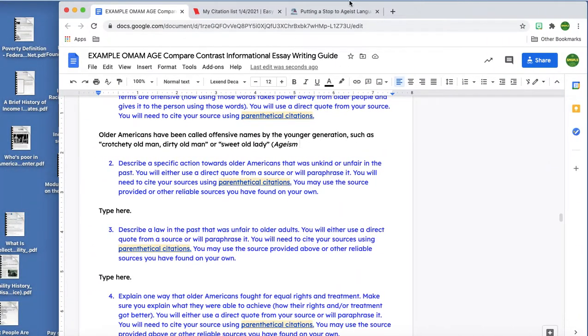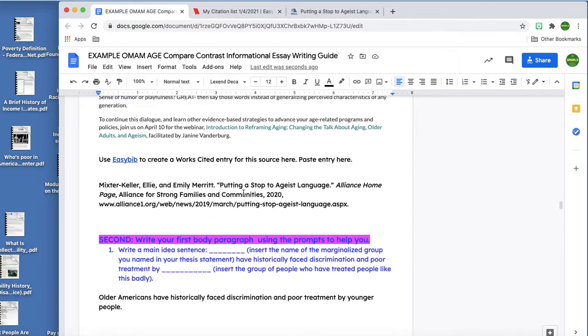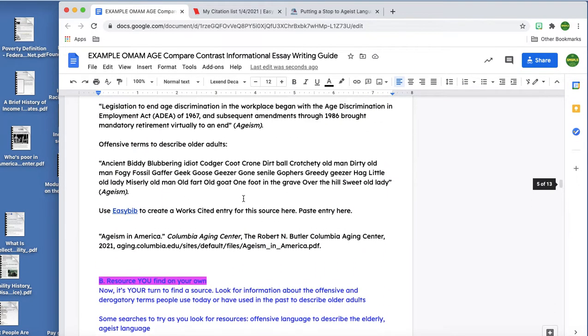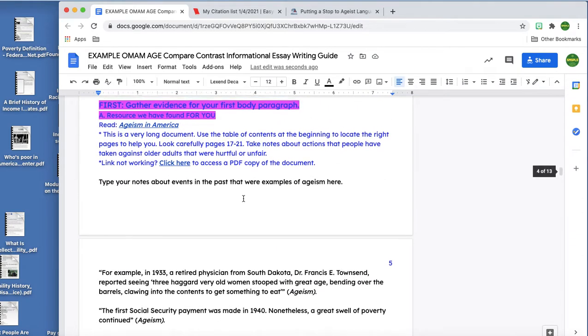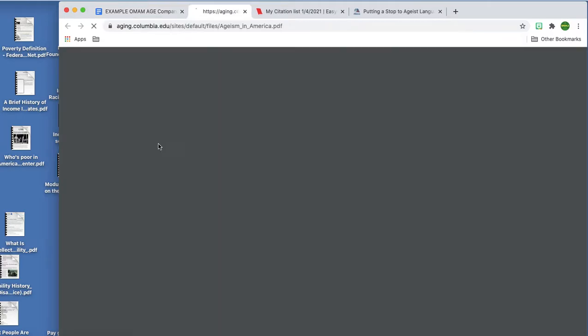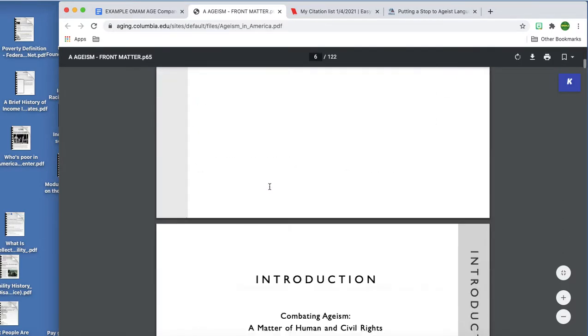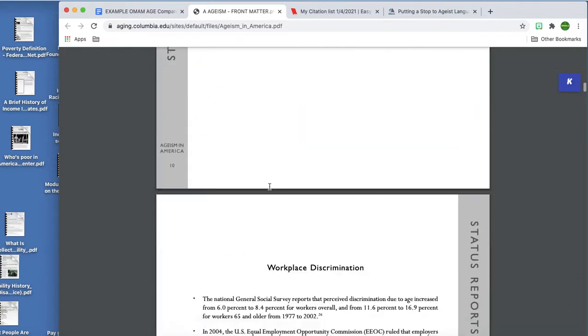Yeah, I've already closed it. Let me reopen that real quick because I need to scroll down and see what page I got that from. All right, so going back to where I was, I know I had to look on pages 17 to 21 somewhere. It was somewhere in that ballpark. And I remember it was like some boxes on the page. So I'm just going to go back and see if I can find it.